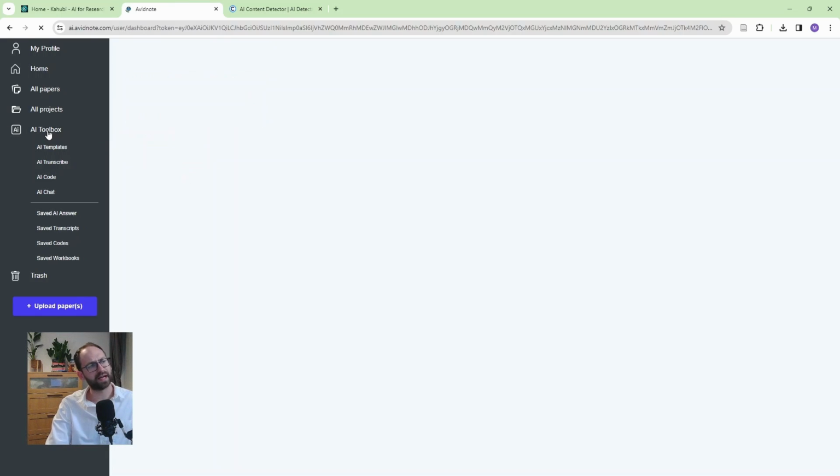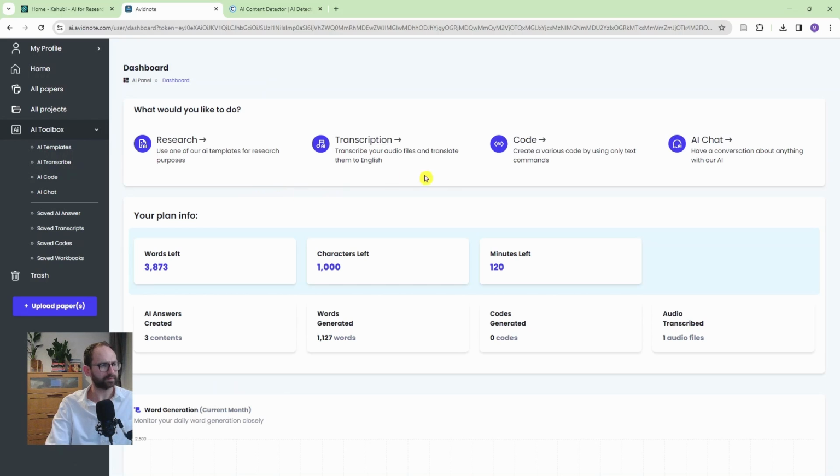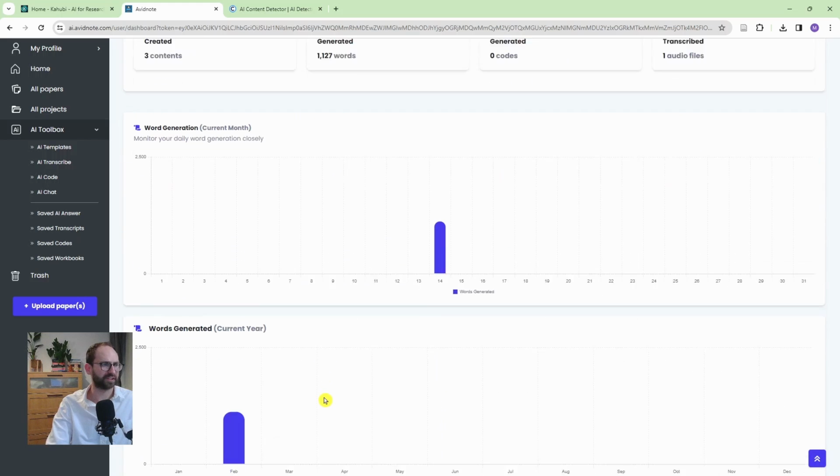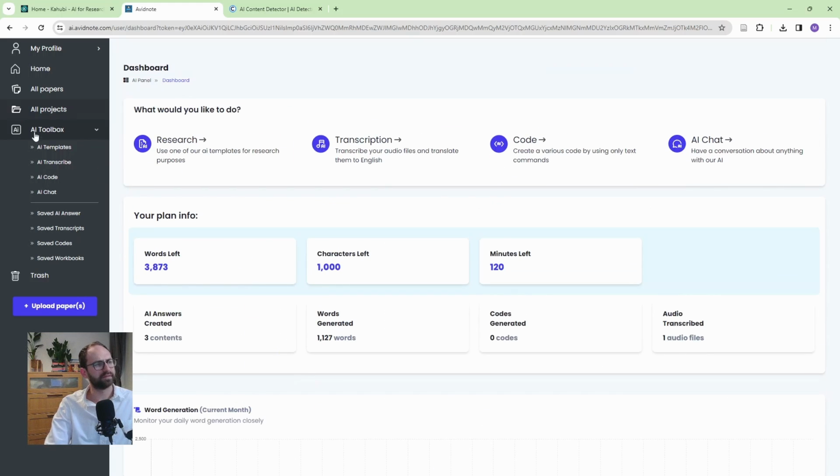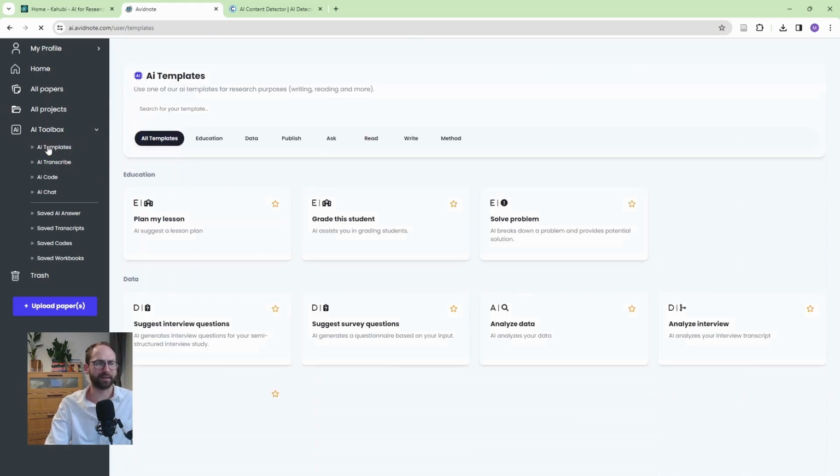And then we have the AI toolbox. Now, it is divided into 4 sections here. So this is my plan here as well. So I have 5,000 words to start with. I already used some of them. I have 1,000 characters as well. And I have 120 minutes. So this is for transcription. So this is what we have. I have some statistics here as well. And then let's just jump quickly to AI templates.